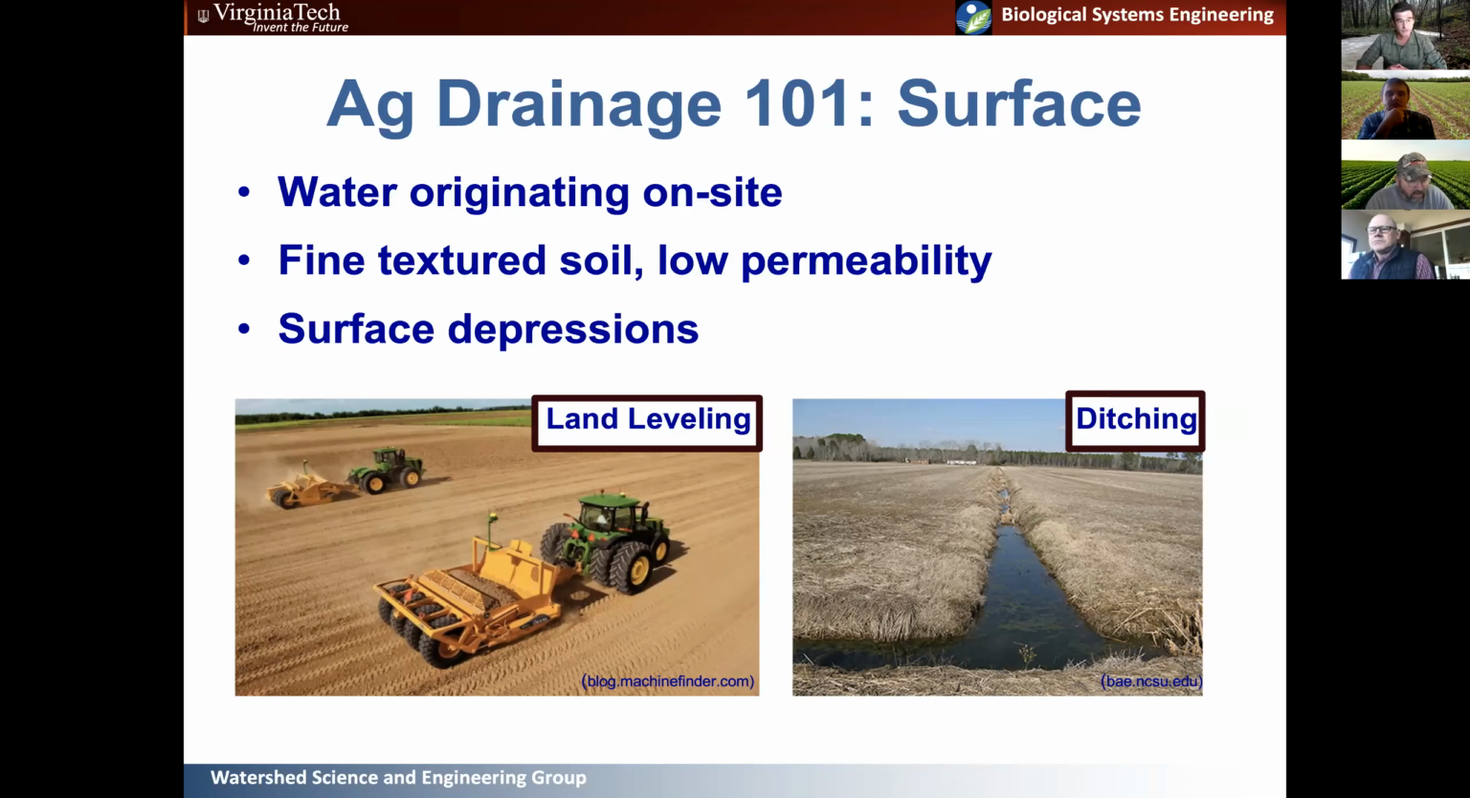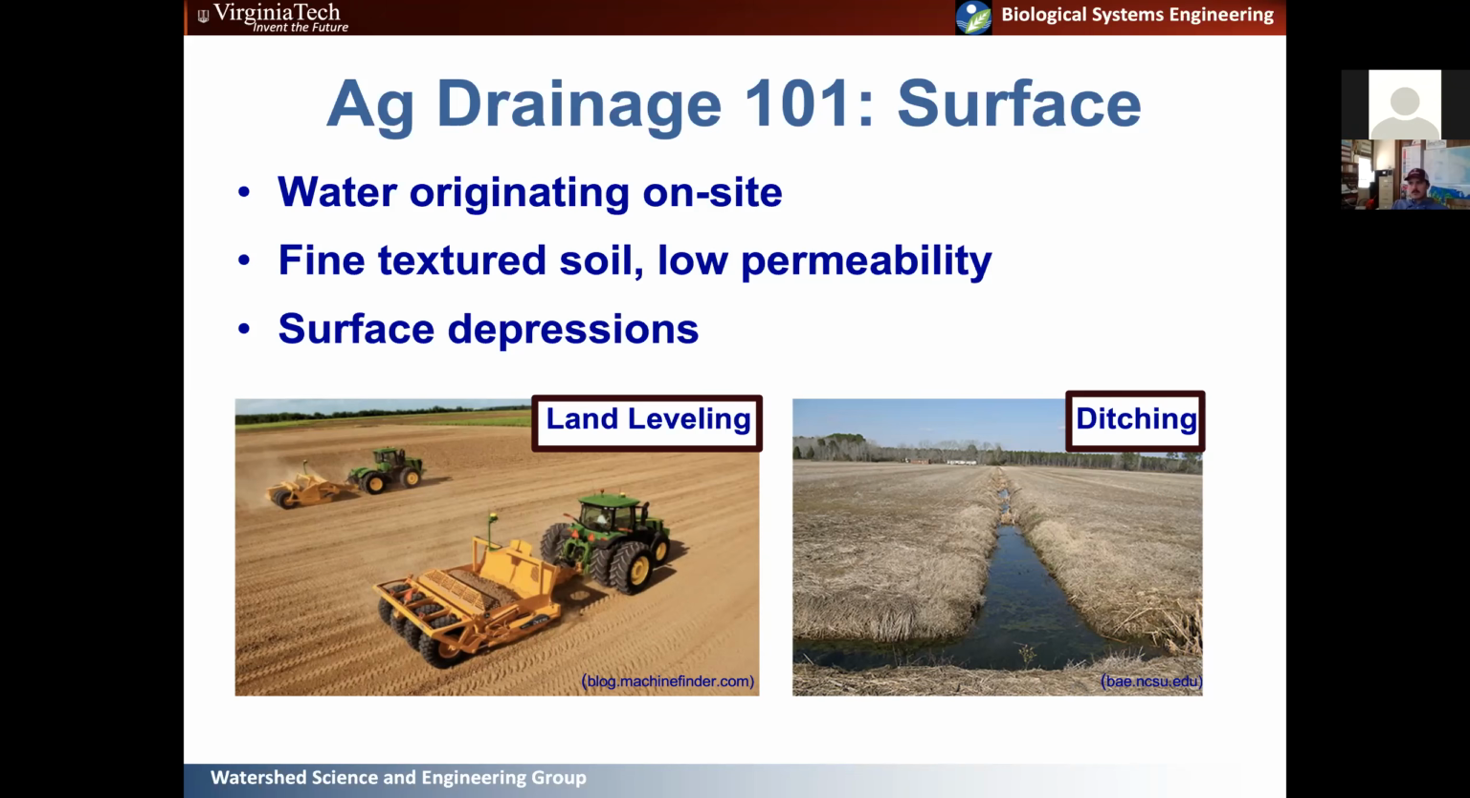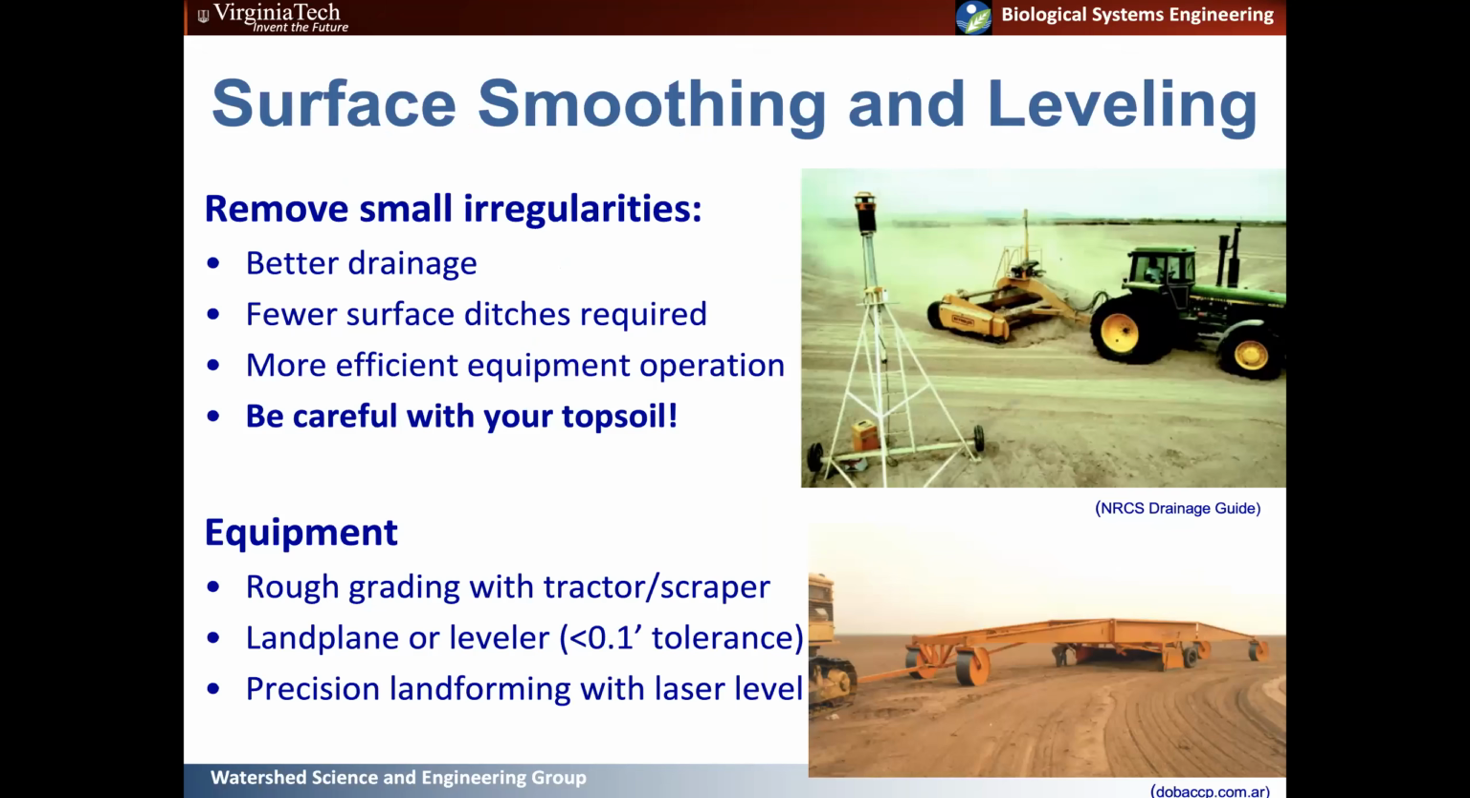Again, like I said previously, it's also most applicable for fine clay textured soils with low permeability and for areas with surface depressions. I would argue that land leveling and ditching is applicable to a lot of Virginia. The Delmarva is extensively ditched, and it seems to work pretty well in a lot of situations there. So don't sell it short, I would say. It can also be quite a bit cheaper than installing subsurface tile.